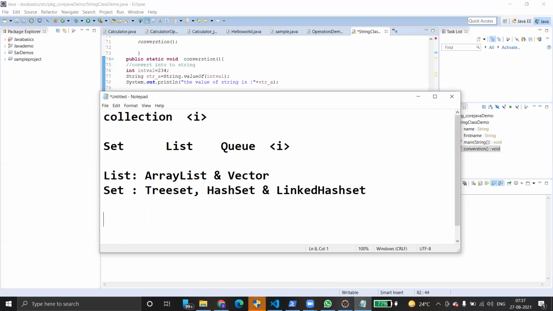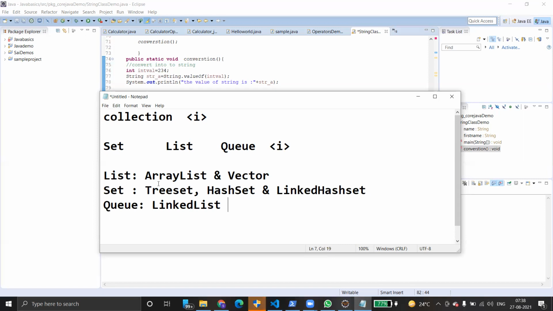And then coming to Queue, Queue can be implemented using a LinkedList. So Set is an interface, List is an interface, and Queue is another interface. These all three interfaces extend the Collection.